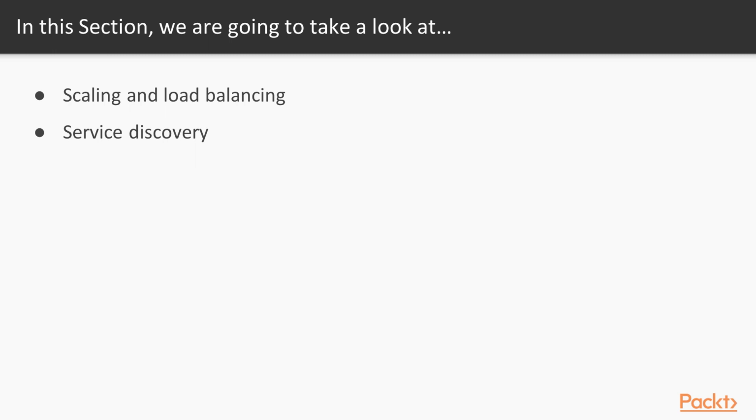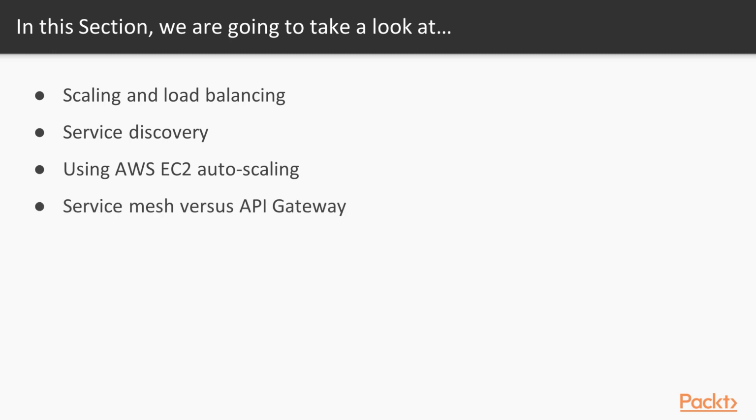In the next topic, we will expand on some of the concepts we will have introduced in this section by implementing auto-scaling for our catalog service using an AWS service called EC2 Autoscaling. In the last part, we will explain what a service mesh and an API gateway is, what are the problems they solve, and where each approach is more suitable.